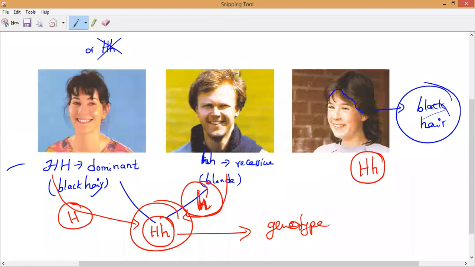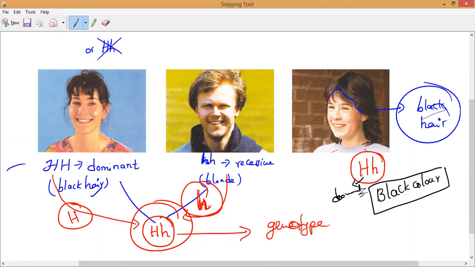So at least one capital H we have. In the sense of what color will the baby get? Black color. She will definitely get black color only. Why will she get the black color? Because H is a dominant one. So the baby will obtain the color of the mother's hair only, as she is having a dominant gene. So capital H is responsible for black hair, but what will happen to small h? It cannot show here because it is a recessive gene. Is it yes or no, guys?